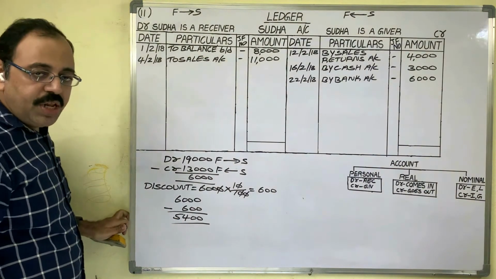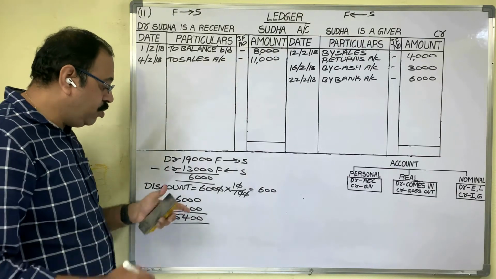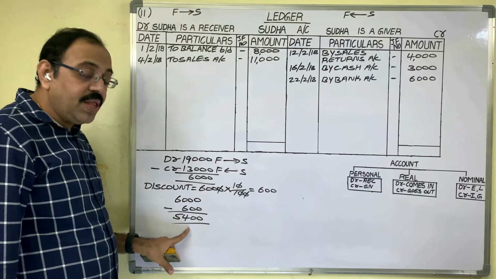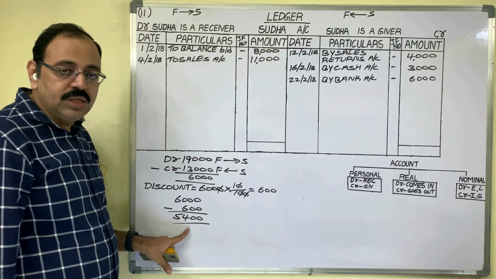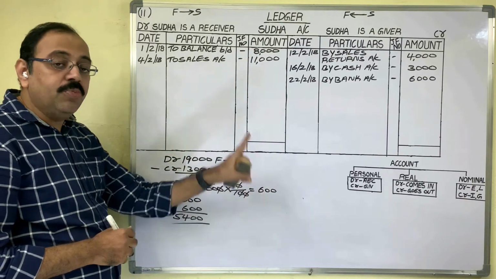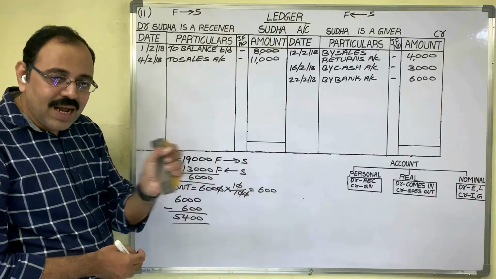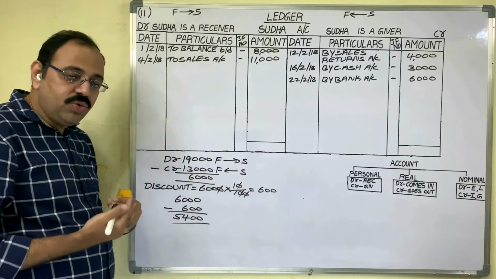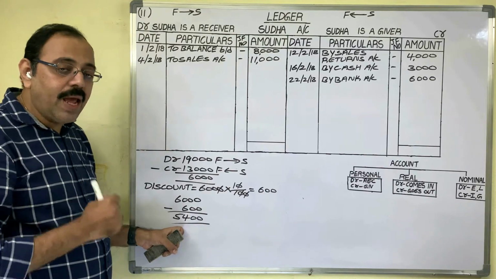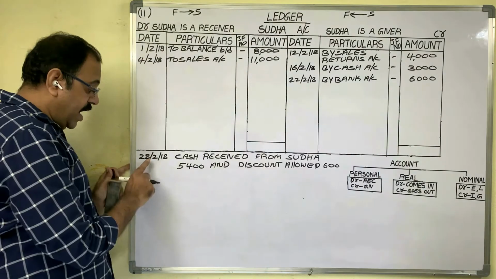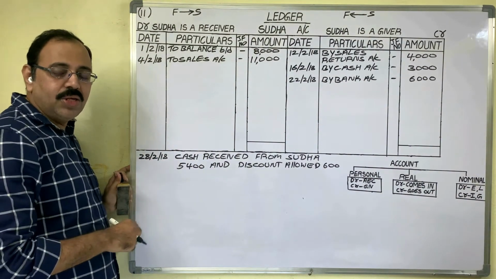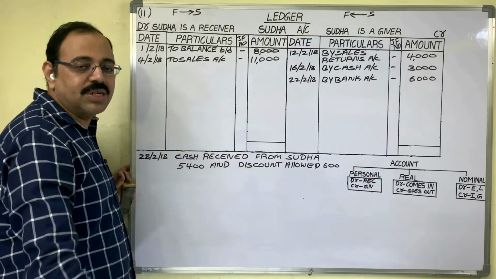5,400. What is the meaning of this? Sudha has to pay 6,000 rupees to us. She paid only 5,400 rupees to us. Means the firm allowed a discount of 600 rupees to Sudha. So what is the transaction? Cash received from Sudha 5,400 and discount allowed 600. Like this, he should give this transaction. But indirectly, he has given. Sudha's account is settled with a 10% discount.